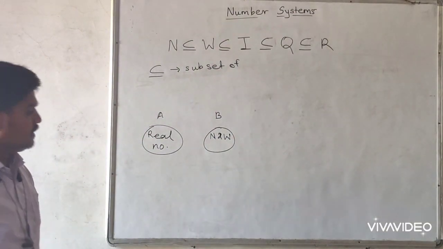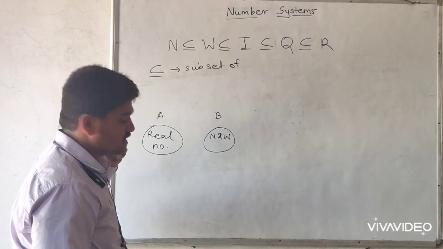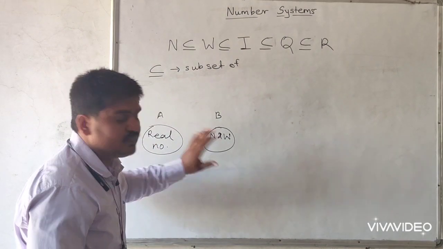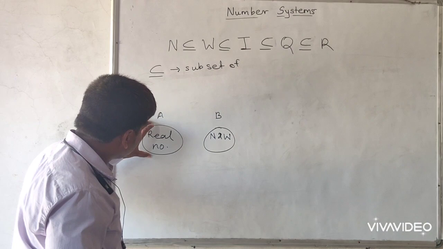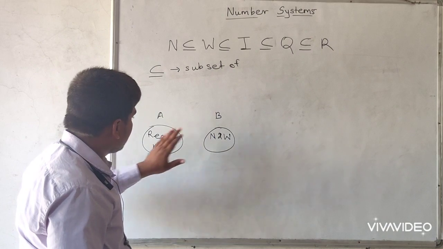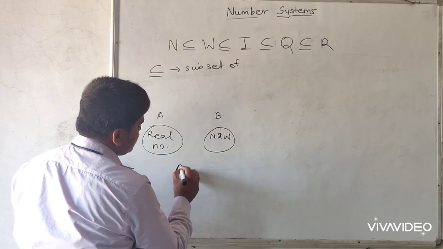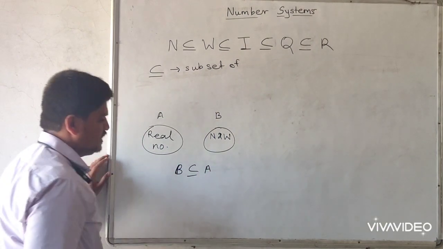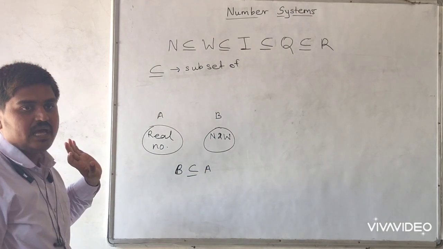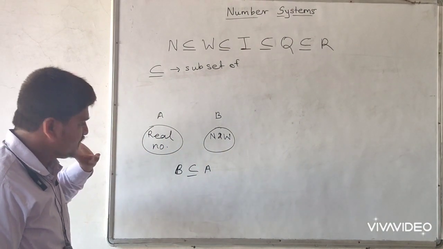So natural and whole numbers are included in real numbers, means B is the subpart of real numbers, but real number is not a subpart of natural number, because real number is the main part or universal set, and this is a subset, means some numbers from real numbers are included in B. So directly we can write here B is a subset of A, means some numbers which are included in A. So that is natural and whole numbers which are included in real numbers. So that is the most important concept of subset.